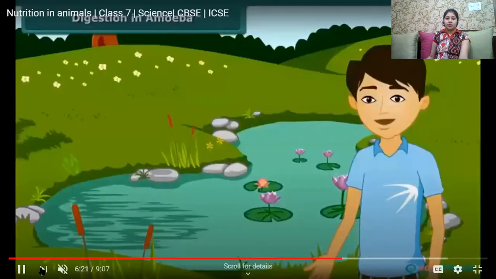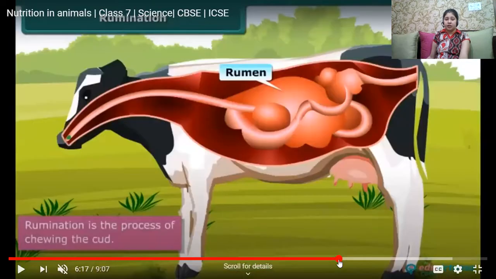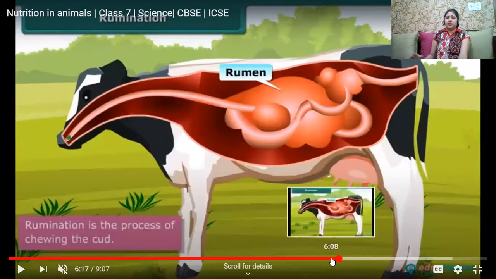This process is known as rumination. Animals which have the rumen bring the partially digested food back to their mouth and chew it again, forming a cud. This entire process is called rumination.